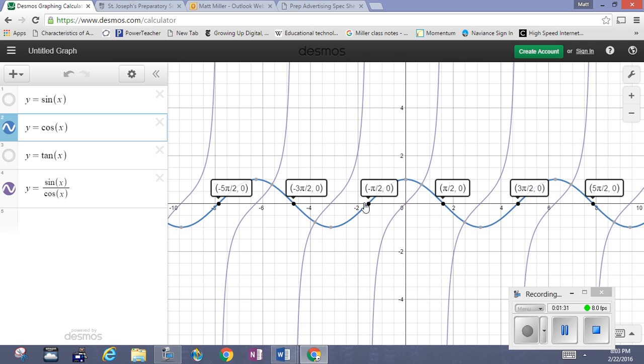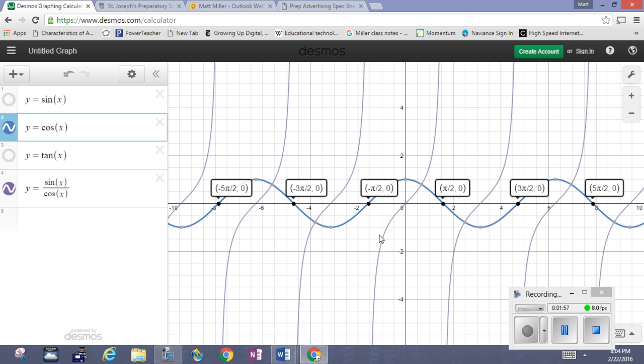Pi over 2 minus pi is negative pi over 2. So we find that the tangent has these periodic asymptotes wherever the cosine function has its intercepts. Let me repeat that. Wherever the cosine function has its intercepts, the tangent function has its asymptotes.